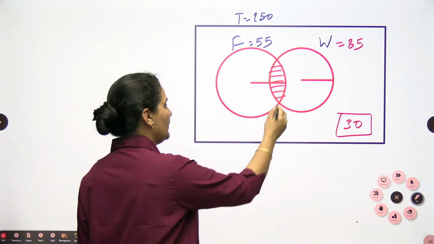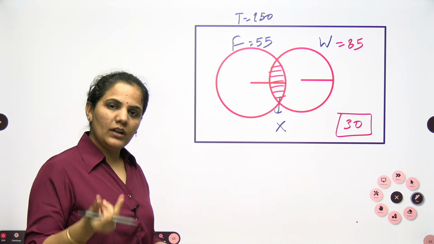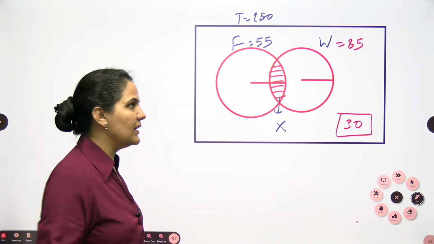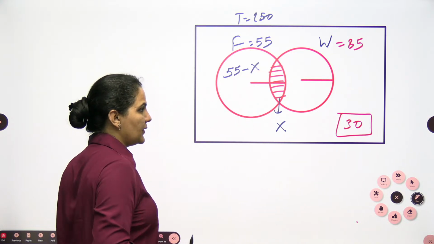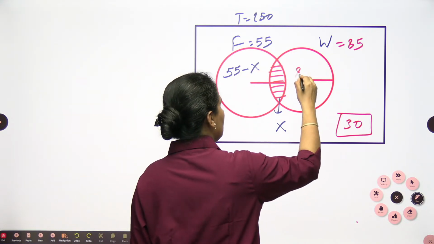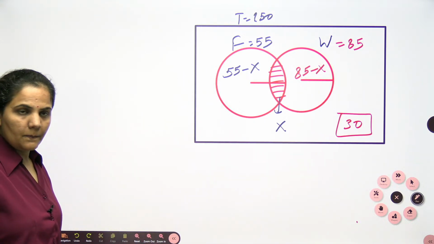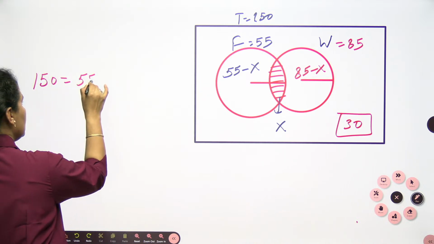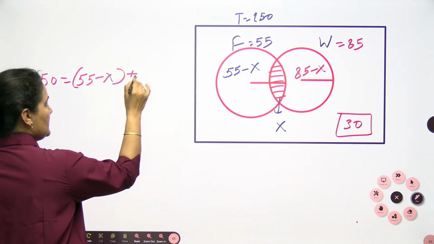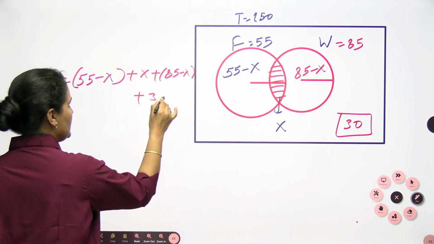So when we are not having this data, let us assume this number is X only. When we are not having common to all, we can assume that number is X only. If this is 55, then only Facebook will be 55 minus X. If this is 85, only WhatsApp will be 85 minus X. Okay, so now we can write down the required number: 150 equals 55 minus X plus 85 minus X plus 30.